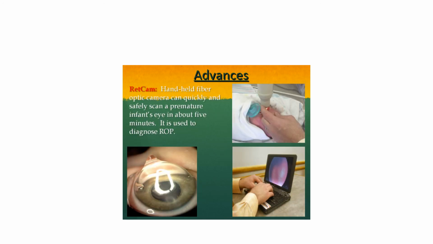Advances. RetCam is a handheld fiber optic camera which can quickly and safely scan a premature infant's eye in about 5 minutes. It is used to diagnose a case of ROP. So just remember RetCam is a new modality to diagnose a case of ROP.